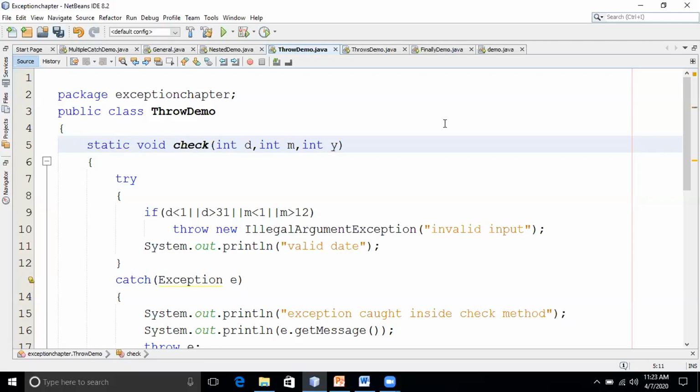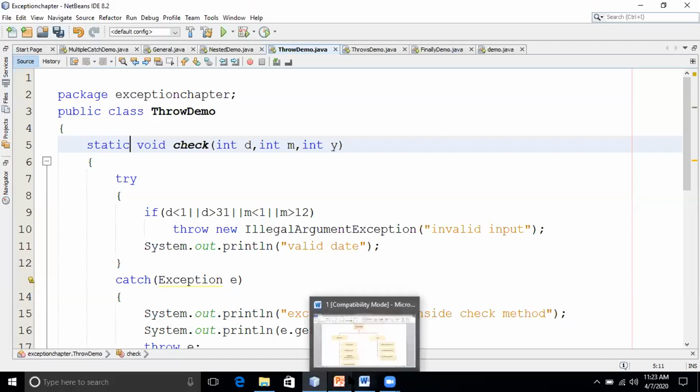Another way is a concept where the user can define his own exceptions. Users can create their own exceptions, and that I will discuss in the next class. As of now, I'll be using only the built-in exceptions. So this is the purpose of the throw keyword.